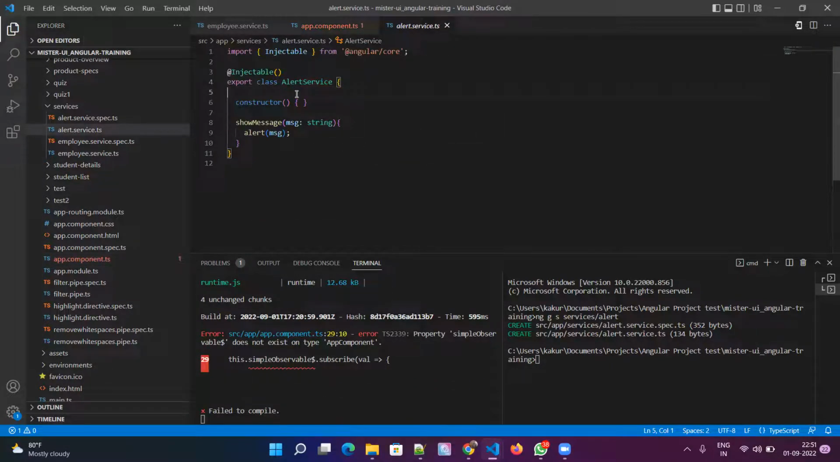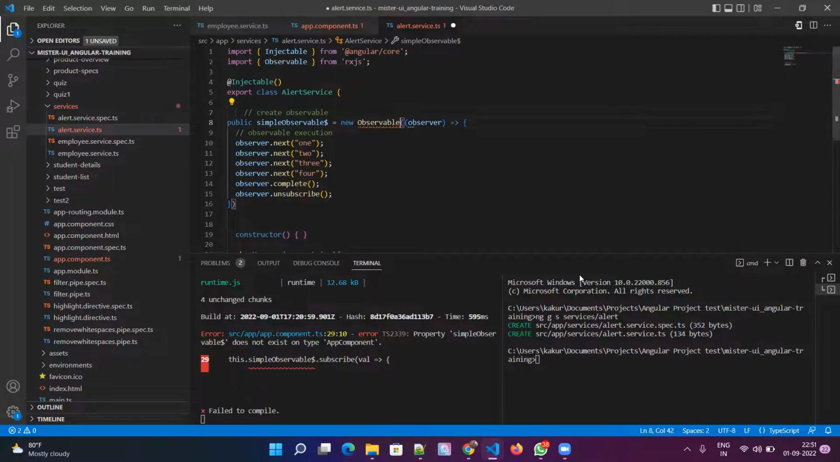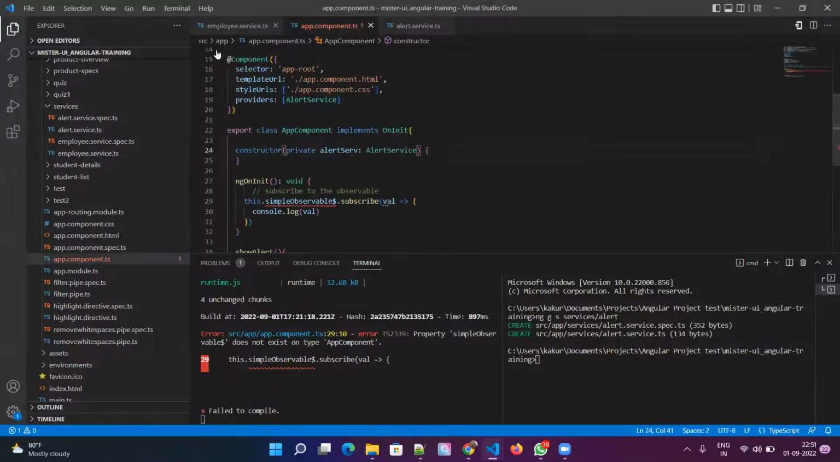Okay, alert service will have this one, and this must be a public variable. Then only I'll be able to access it in the app component. Okay, I have to import it from RxJS. Yes, that's done. Now let me go back to the app component, and this alert service is already getting injected here. So I can take this reference, this dot alert service dot. Okay, I'm just accessing that variable.